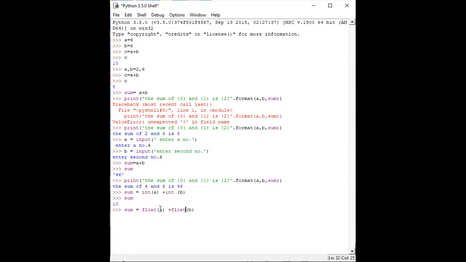So if I write sum equal to float a plus float b and then add this, the value will be the same. We can see the sum of float a and b. This is the result. Some type of concatenation may be happening there, so the result is not the true result the first time. But when I update my code like this, we get the actual result for my code.